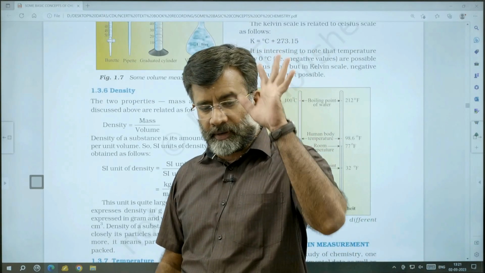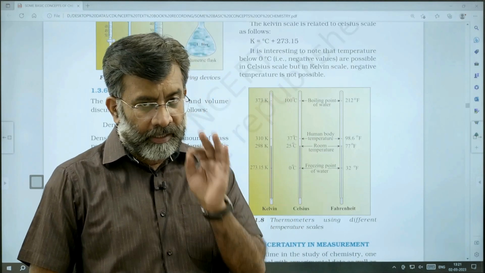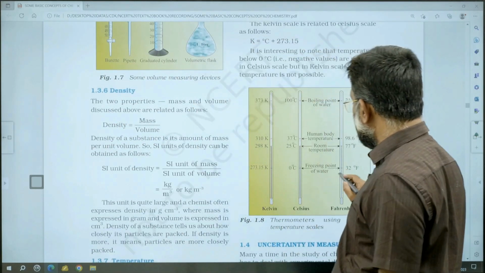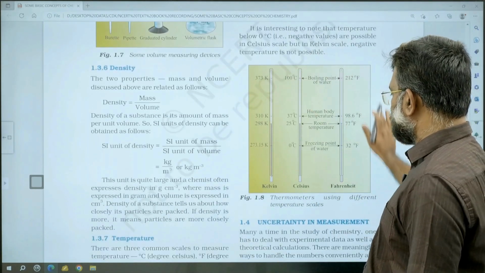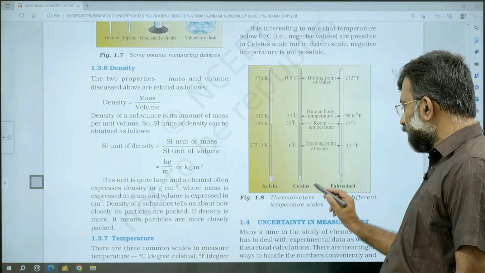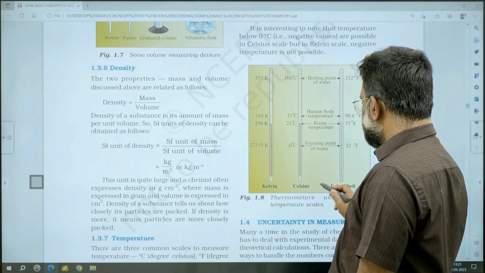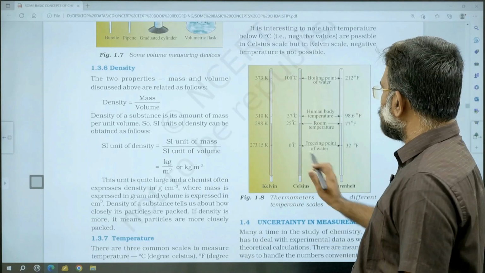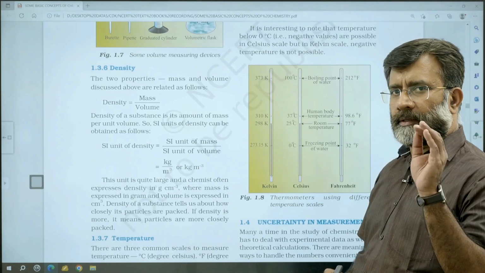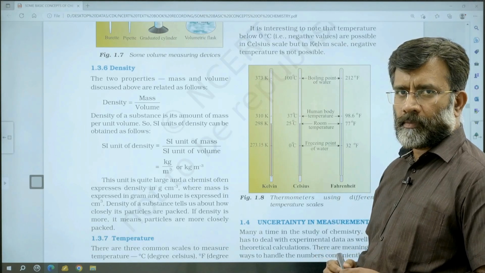Temperature is an important area I would like to talk to you about. The 3 units of temperature you must be thorough with: Kelvin scale, Celsius scale, Fahrenheit scale. So you must be thorough with this conversion.